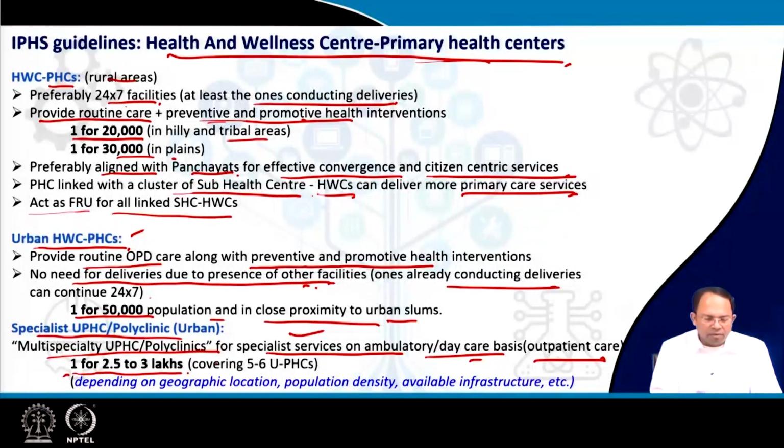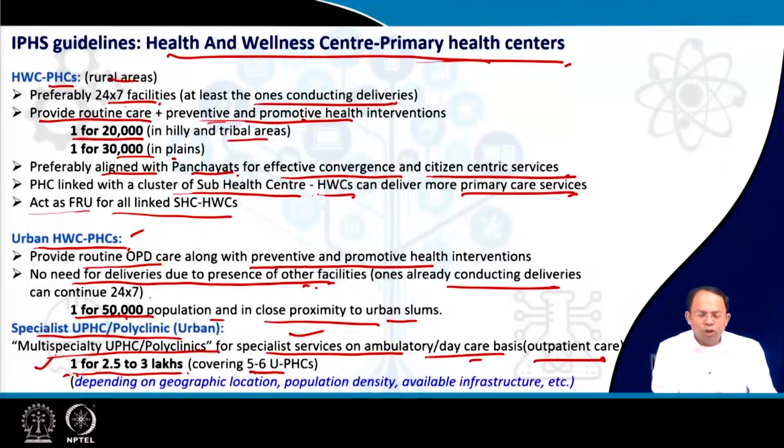So you can see that for every 5 to 6 primary health centers, you can have one multi-speciality center. So while for 50,000 we provide one primary health center, for around 2.5 lakh more population, we can have one extra multi-speciality center.